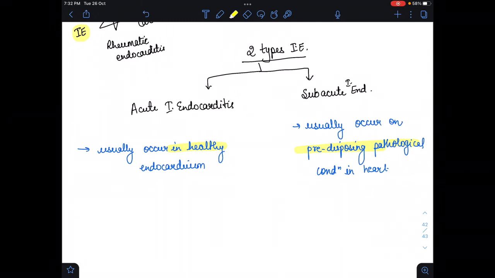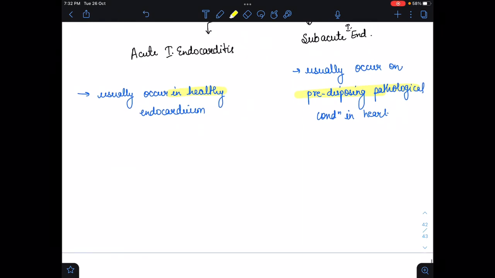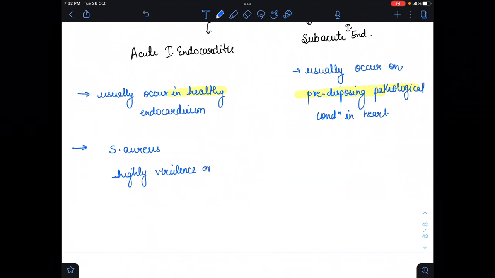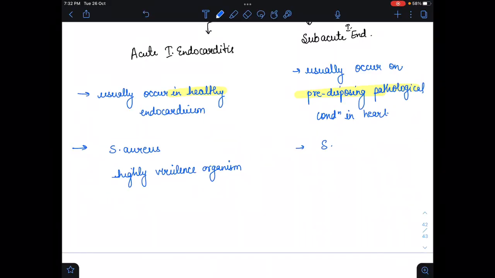Now, let's see which features occur. In acute endocarditis, Staph aureus is a highly virulent organism, so in acute endocarditis we have a highly virulent organism, while in subacute, Streptococcus viridans is there, and it is a low virulence organism.